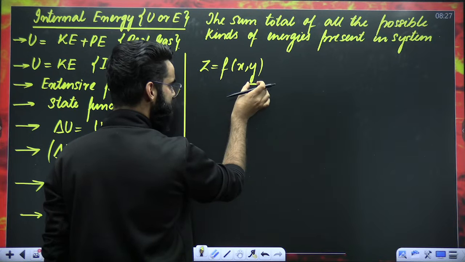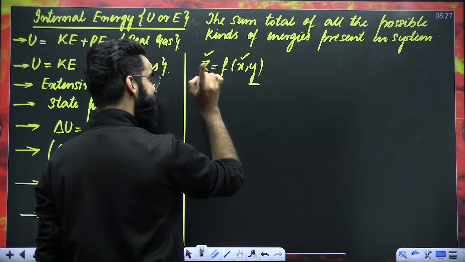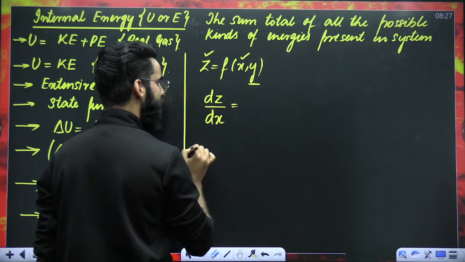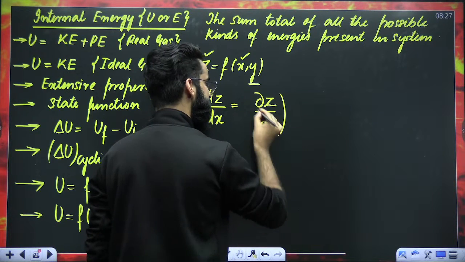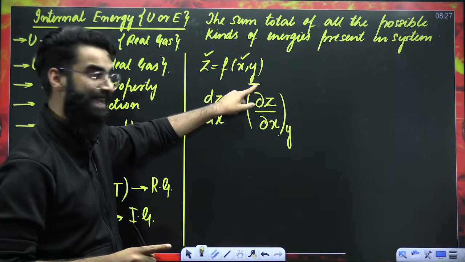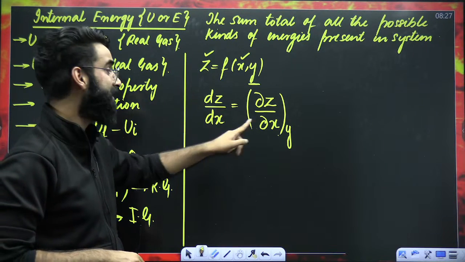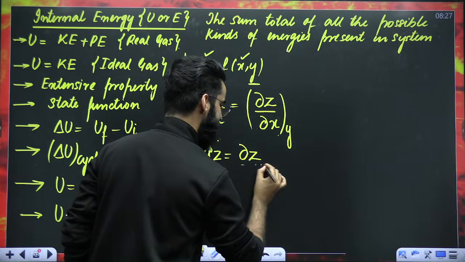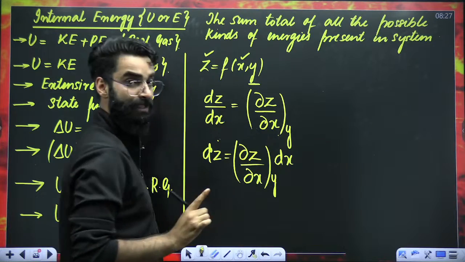First, I'll try to keep y constant and change x. If x changes, there will be a change in z. So that change in z due to change in x, I'll calculate. How do I represent it? Change in z due to change in x, keeping y constant. So my first step is I kept y constant, I changed x, and I saw the change in the value of z due to change in x. From here, I can get the dz value. dz is going to be equal to dou z upon dou x at constant y multiplied by dx. This was my first step.